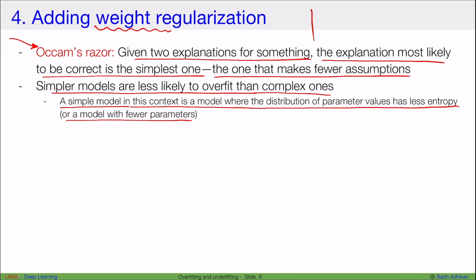So say we were looking at the distribution of the weights in a neural network. If the weights are distributed all across, with a very large range of values, then this is probably a model with very high entropy, and not a simpler model. Whereas if we came up with another model that had much simpler weight distributions, then this model is probably a better model than the first one.